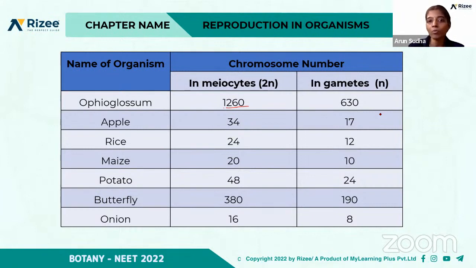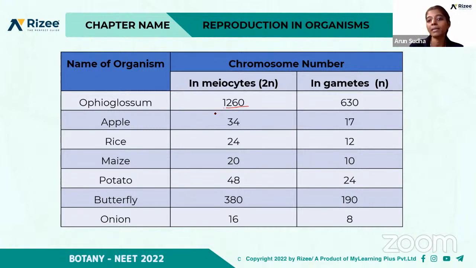Some problem-oriented questions also they may ask based on this table. That is, if the somatic cell is having this many chromosomes, what will be the number of chromosomes in the meiocyte or the gamete? So we'll discuss some of the questions related to these problems also. So you have to be clear with the number of chromosomes in gametes.